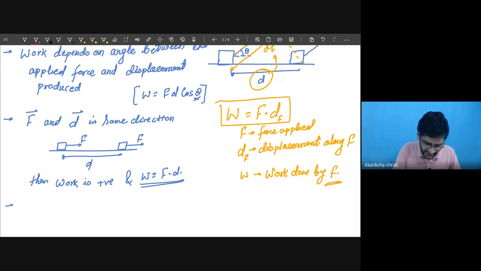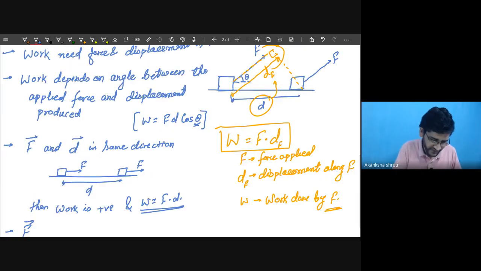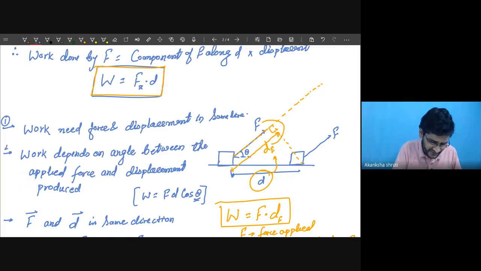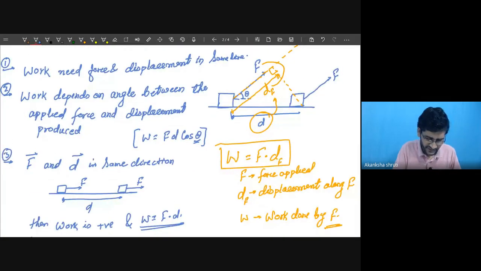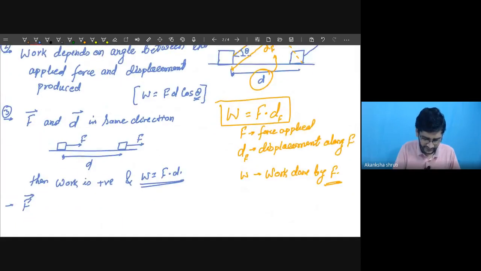Now the other one is, if the force and displacement are in opposite directions. Point-wise, first was the second point, this was the third point, though this third and fourth we are concluding from the second point itself.